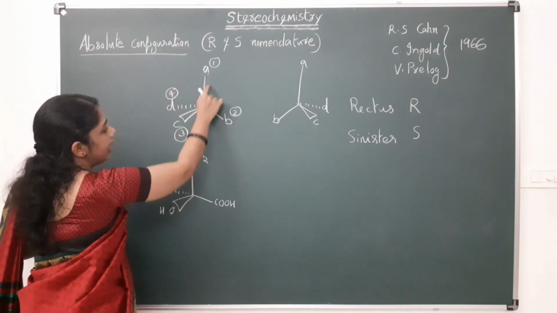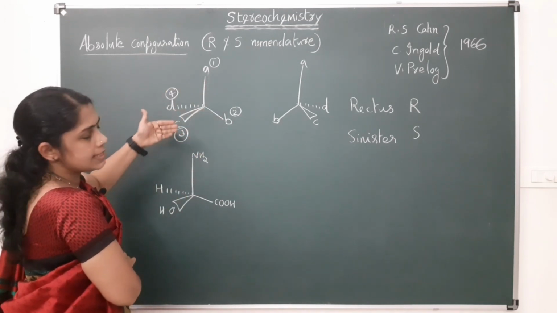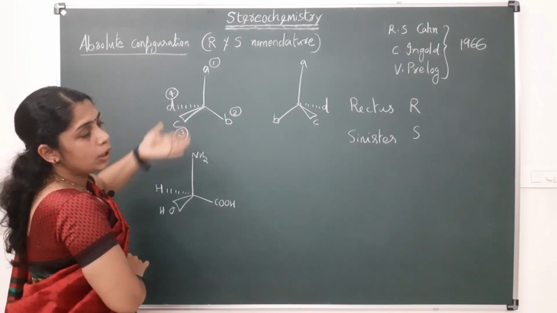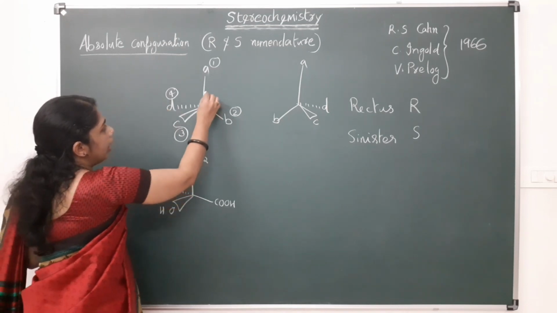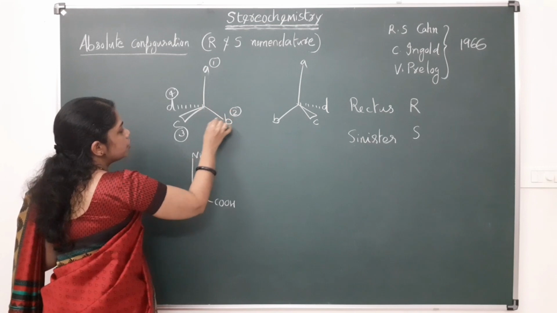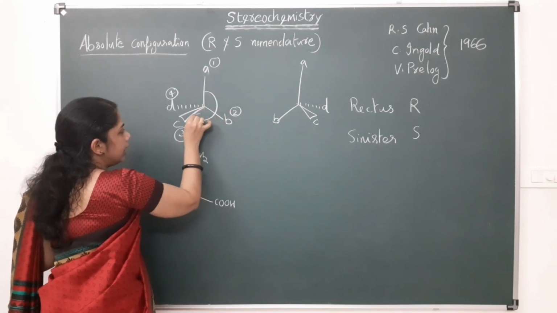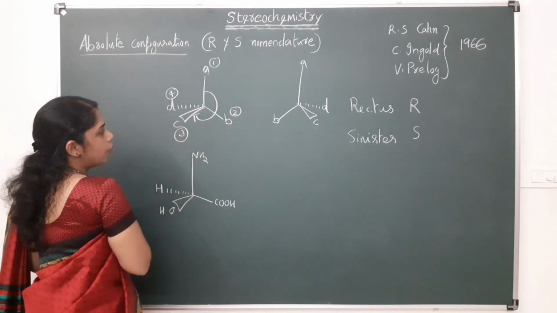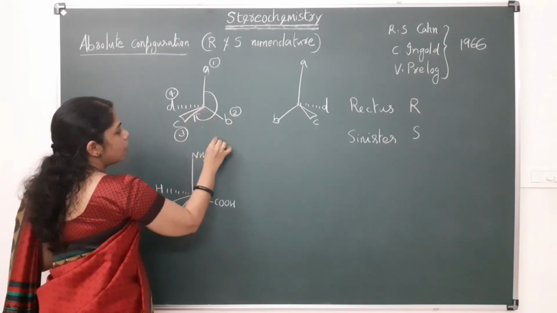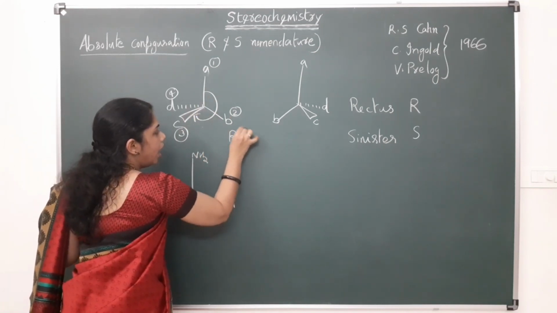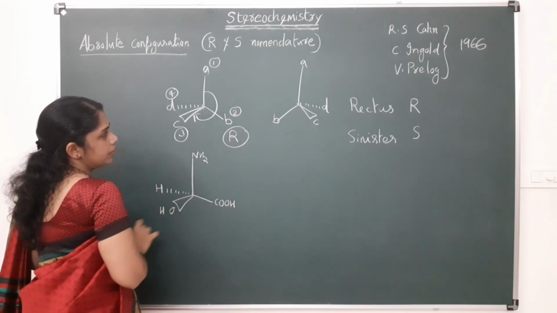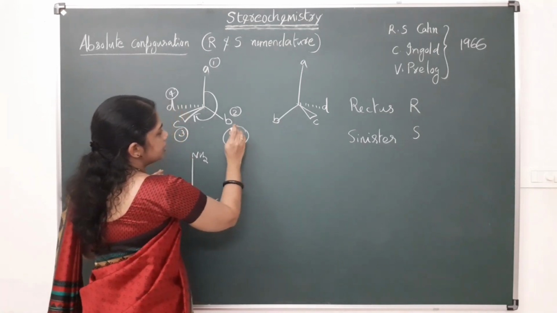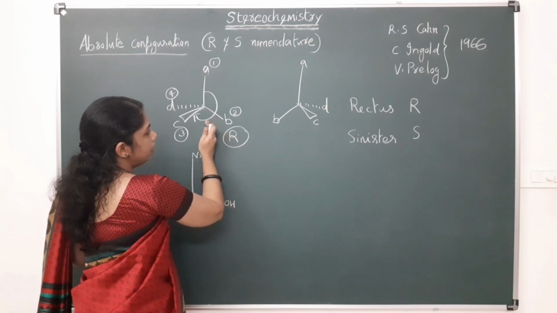This is the plane. These A and B are on the plane. C is above the plane and D is below the plane. And this sequence 1, 2, 3, that sequence is in the clockwise direction. So, this is having the R configuration. This is a mirror image of this molecule.